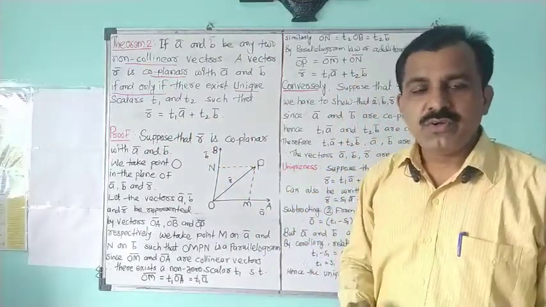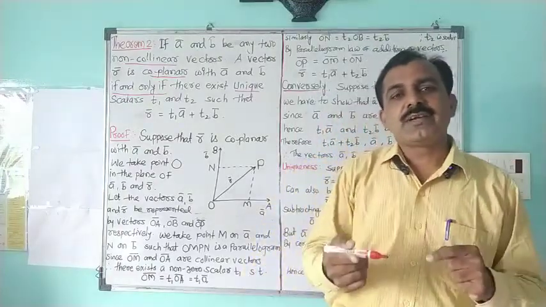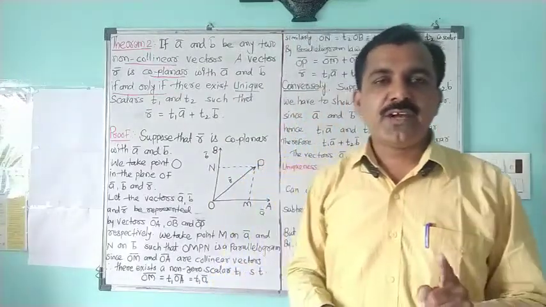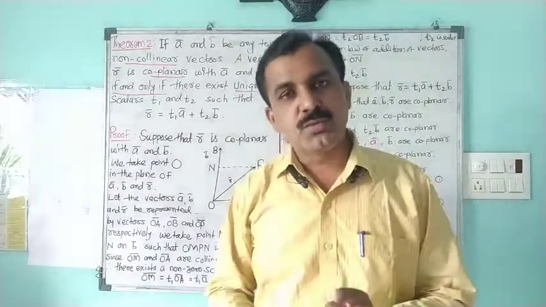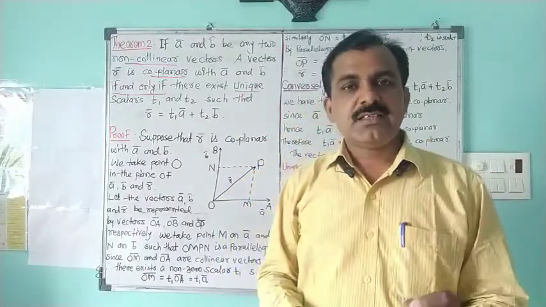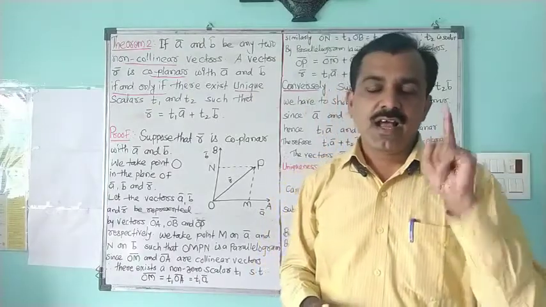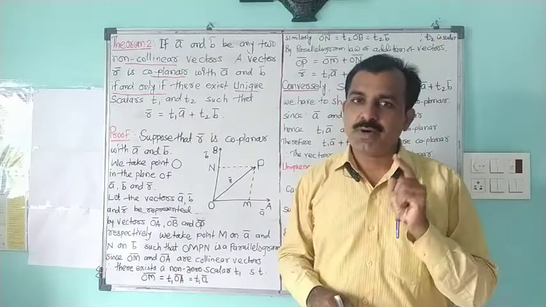So we have to prove that when A bar and B bar are two vectors, the third vector lies in the same plane as A bar and B bar if and only if there exist scalars T1 and T2, uniquely, such that R bar is equal to T1 A bar plus T2 B bar.